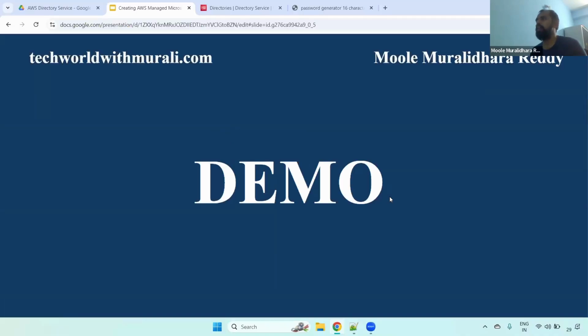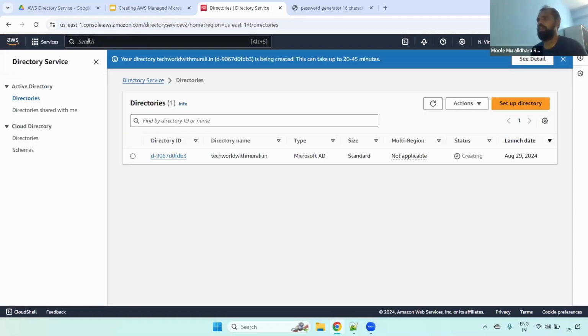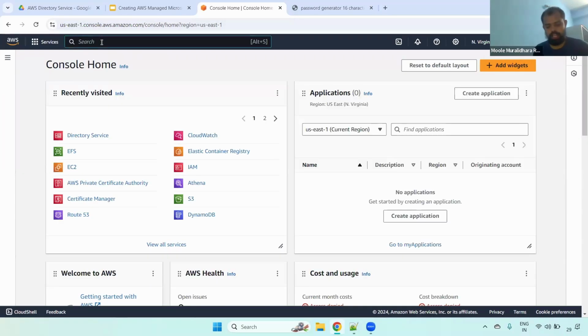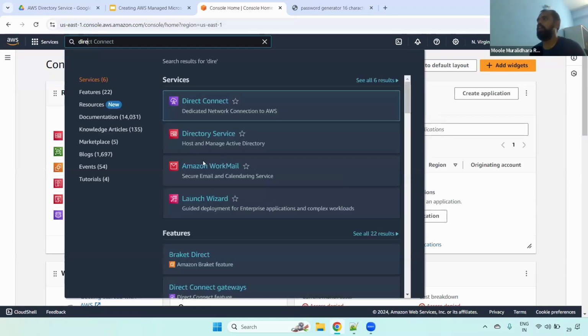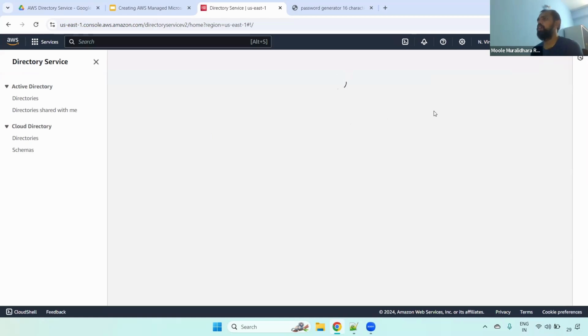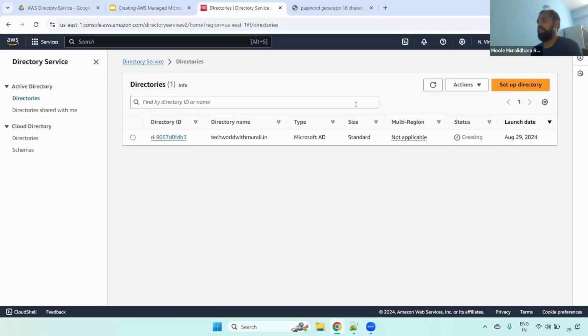For that, you can log into the AWS account and search for Directory Service. Directory Service, host and manage Active Directory. Click this one. Here you have to create a directory. If you observe, currently one is being created. It basically takes 20 to 45 minutes, so I already started creating this one. But I will show you how to set it up so that you get some idea.